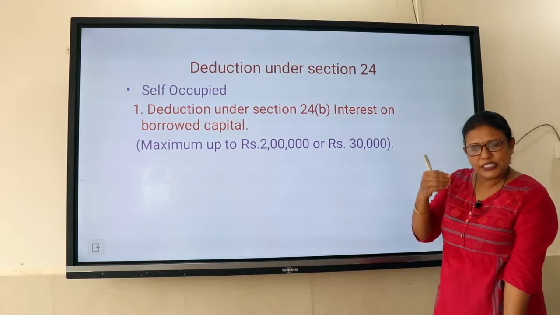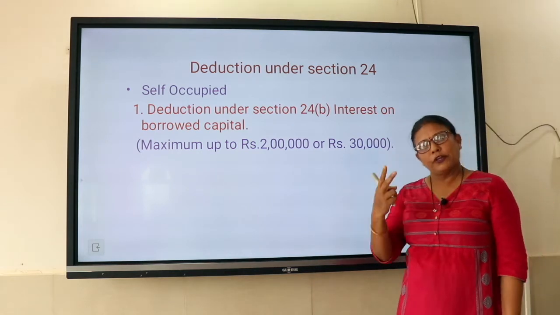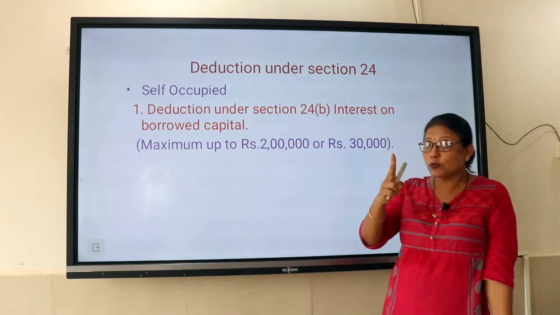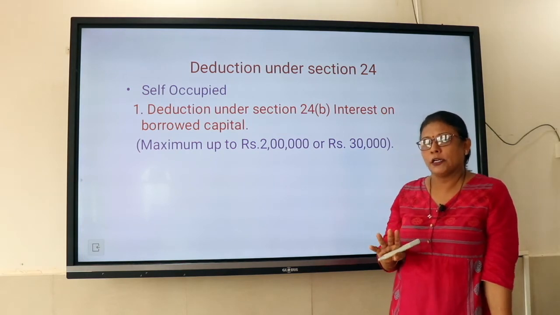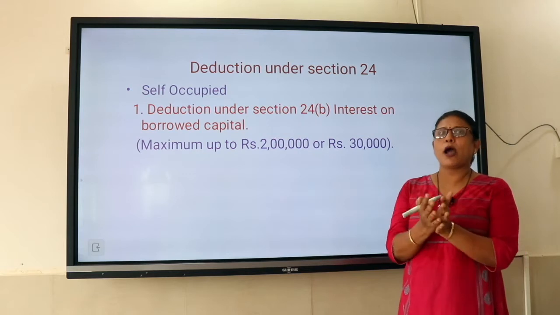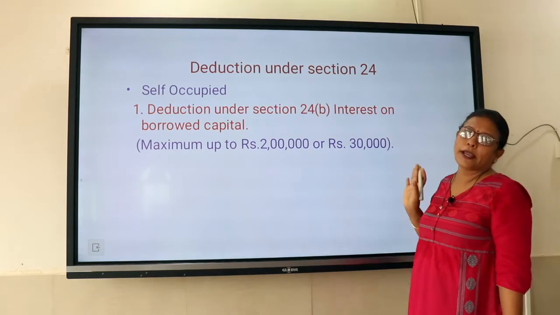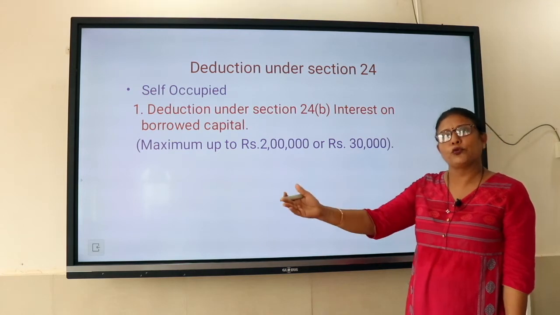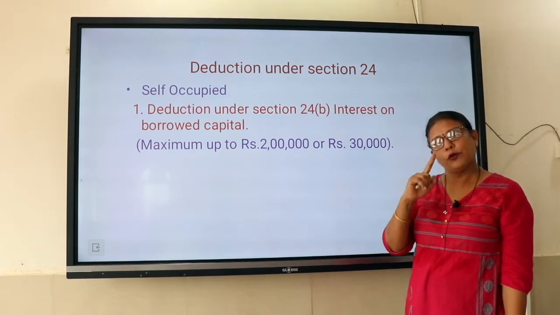From the assessment year 2021, we can declare two house properties as self-occupied. But for both house properties together, you will not get 2 lakh each. It is up to 2 lakh or 30,000 in total. It cannot be 2 lakh on one house property and 2 lakh on another. It will be only one.